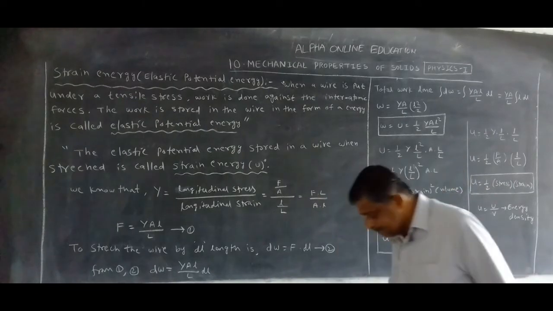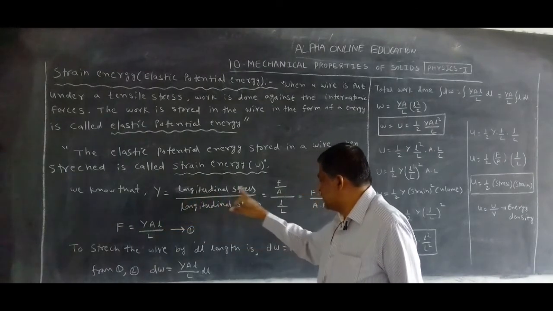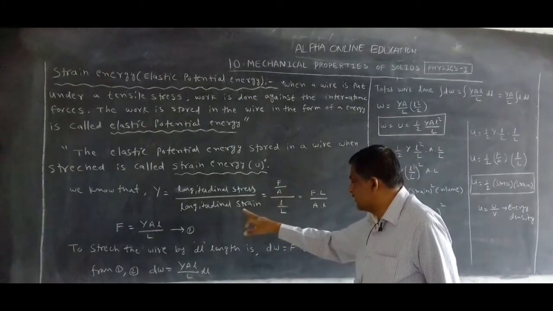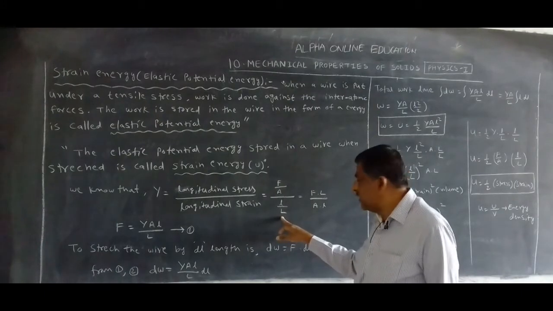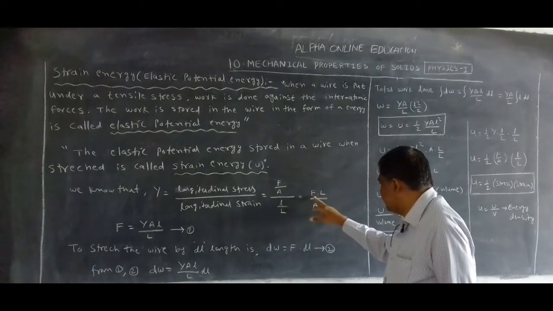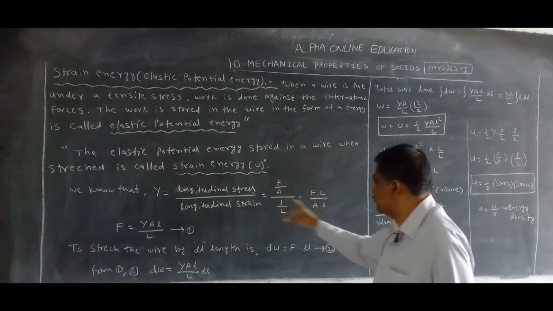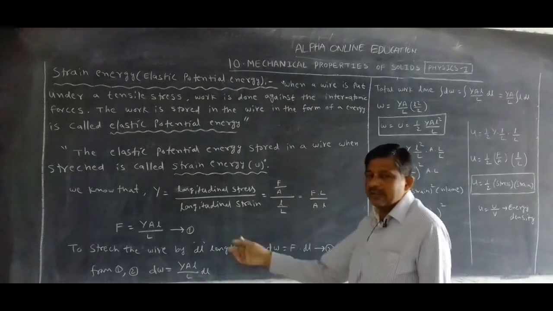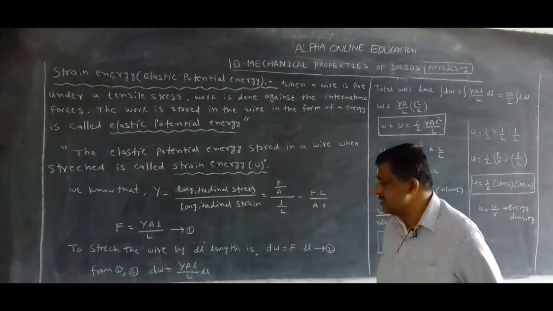Now, we want to derive it. We know that Y, Young's modulus, is longitudinal stress by longitudinal strain. Stress is force per area. Longitudinal strain is change in length by original length. Original length is capital L, change in length is small l. So Y is equal to F by A into L by l. From this, by cross multiplication, we get F is equal to Y A small l by capital L. Let us take this as equation 1.